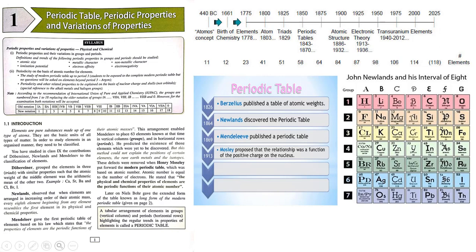That is what is called as the periodic functions. This arrangement enabled Mendeleev to place 63 elements that were known at that time. But right now there are 118 elements that are known to men, of which 94 are naturally occurring and the remaining have been prepared in the laboratories.